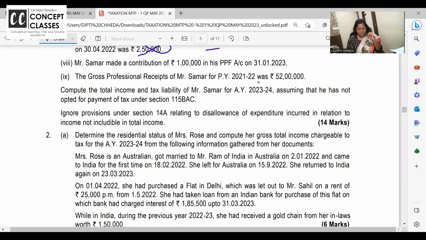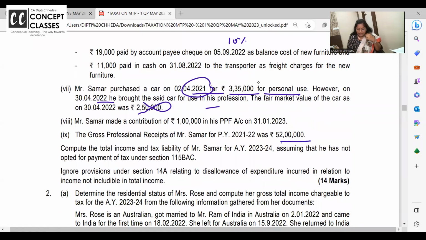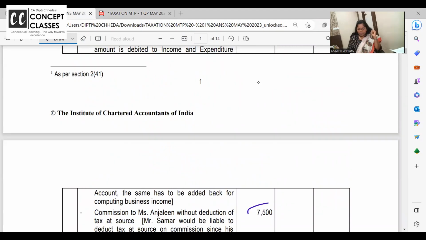Gross professional receipt is given to you as 52 lakhs that we have already taken. हाँ 52 lakhs है, मतलब इसका audit हो रहा है. समझ में आ रहा है नहीं? If the professional receipts are above 50 lakhs, इसका audit हो रहा है. And if he has made payment to someone, he should have deducted TDS. Summer contributed 1 lakh to PPF, ATC deduction. And now compute the income. Now go to your answer, dear students.